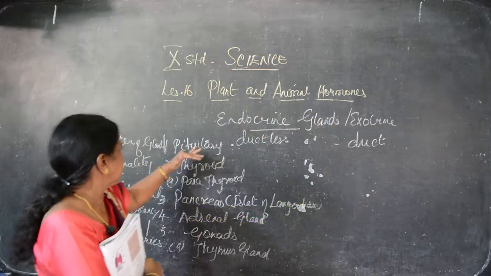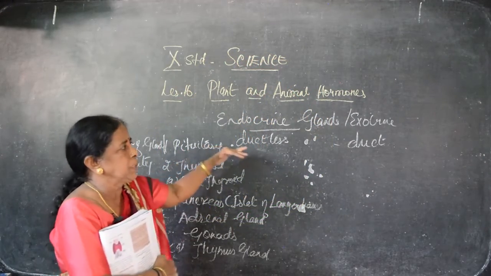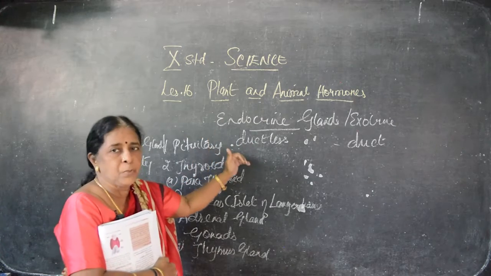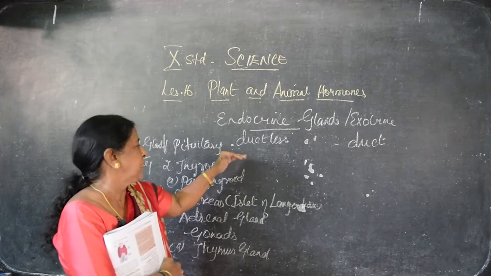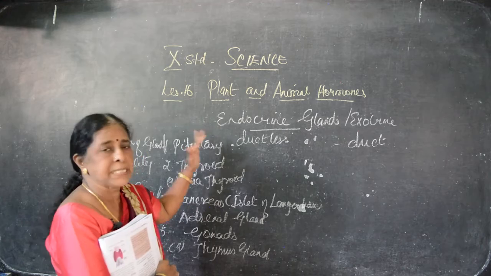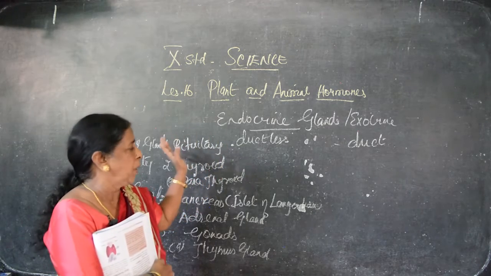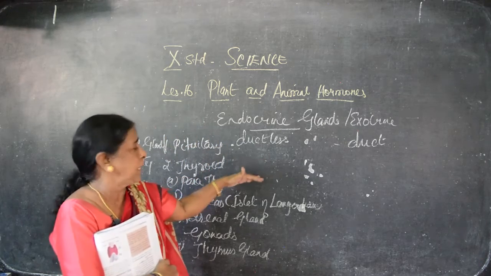See, the first gland is the pituitary gland. I said it has two divisions: one is adenohypophysis, the other is neurohypophysis. Adenohypophysis, how many hormones does it secrete? Five hormones. I have said the names also.